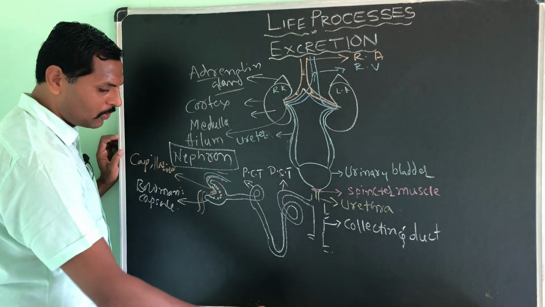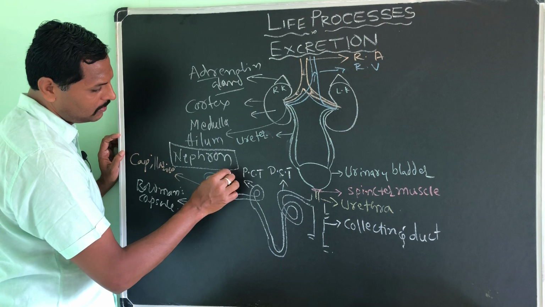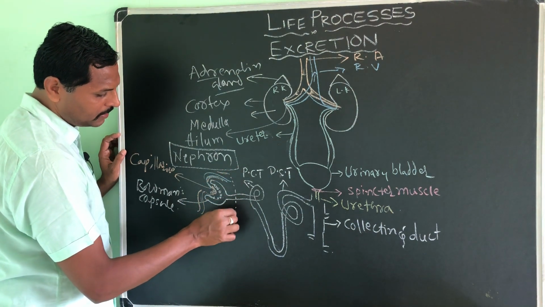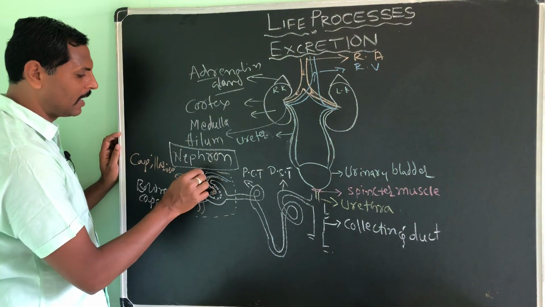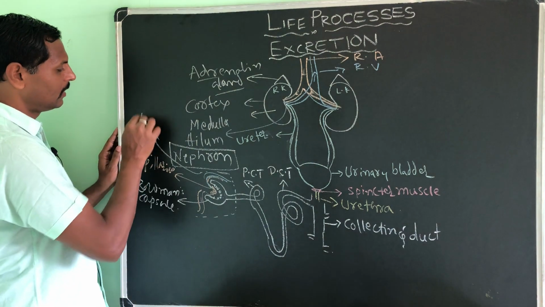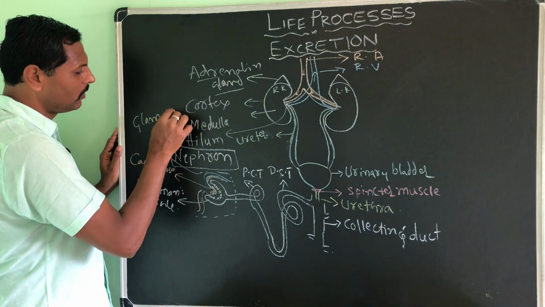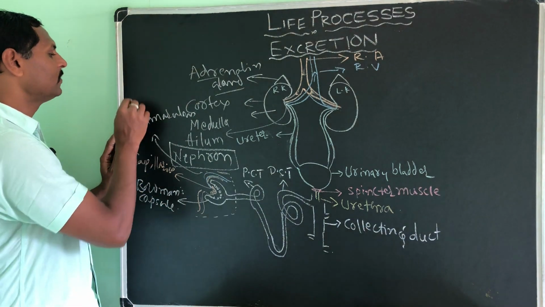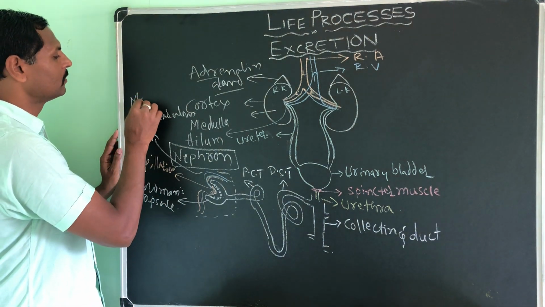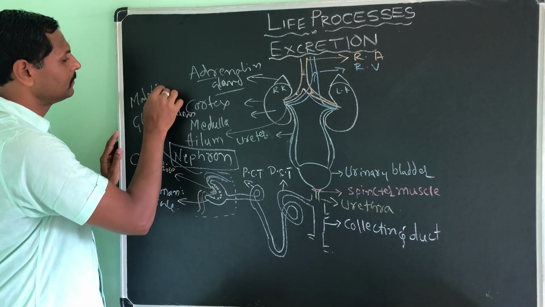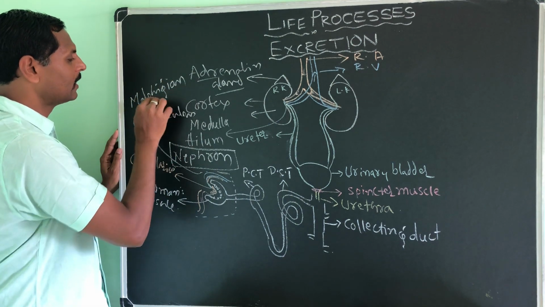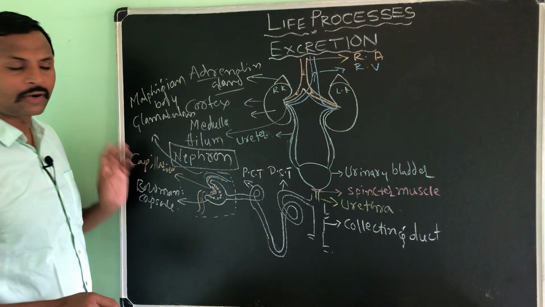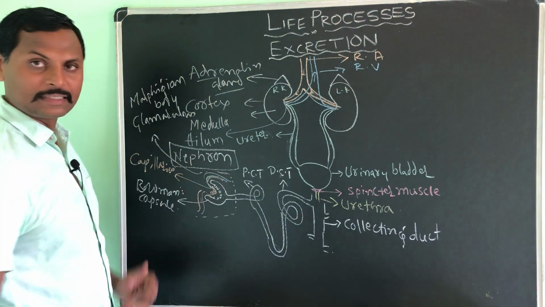This portion, please have a look, is called the glomerulus. The glomerulus is also called the Malpighian body or tubule. So please do remember this.